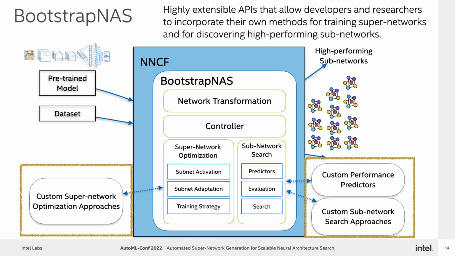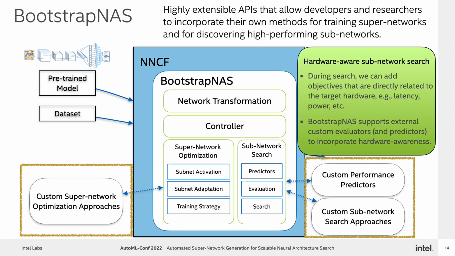Our goal is to provide highly extensible APIs to allow researchers to extend Bootstrap NAS with their own algorithms for supernetwork training or supernetwork search. Bootstrap NAS is hardware aware by incorporating measurements collected at a target hardware during the subnetwork search stage, or by using trained predictors for these measurements. Users can create their own performance estimators and provide them to Bootstrap NAS using its API.